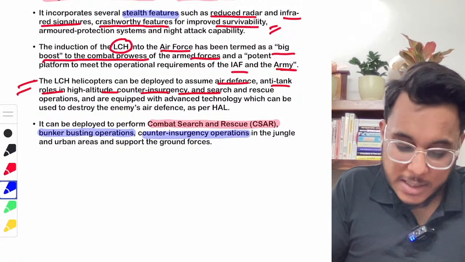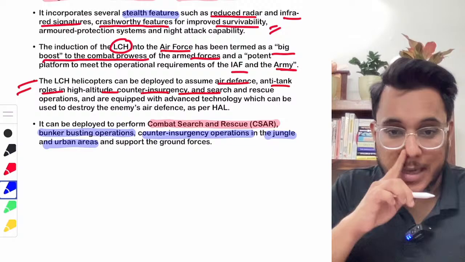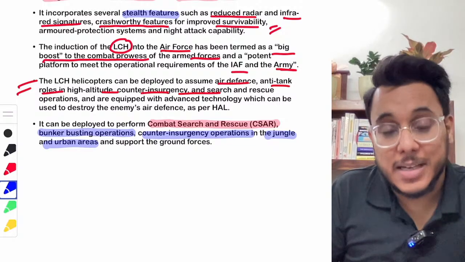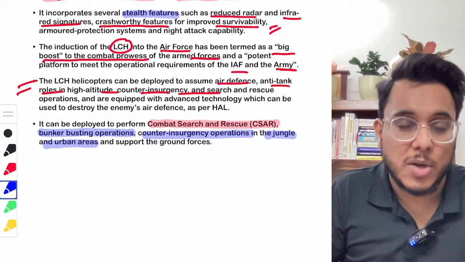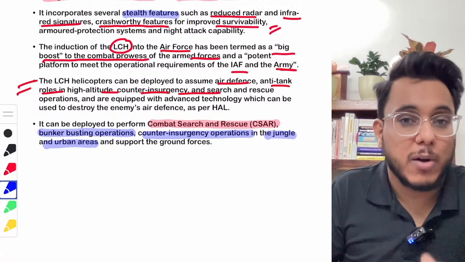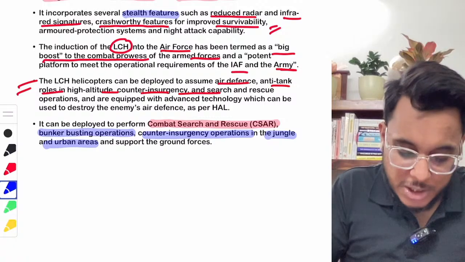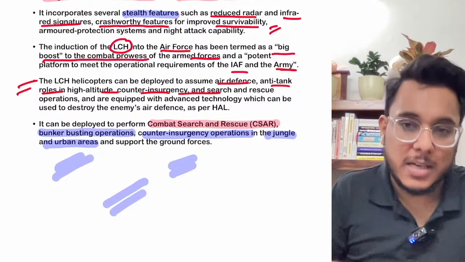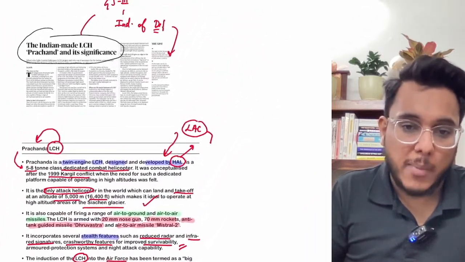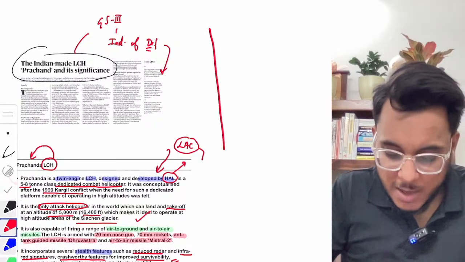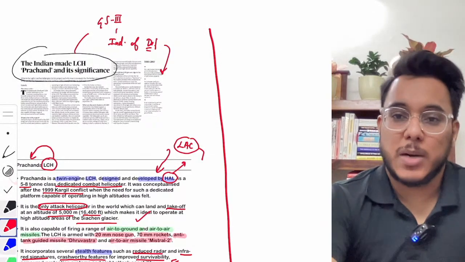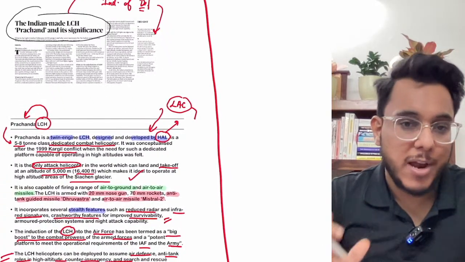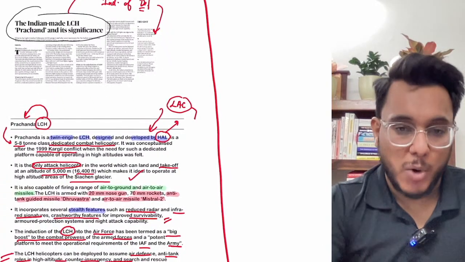Fine. Counter insurgency operations in jungle and urban areas. In the central part of India there are Naxalite activities, and many times these Naxalites operate from jungle territories. So in the jungle, as well as in urban areas, the LCH Prachand can provide ground support. So this is, guys, all about this article, and all the details about the LCH Prachand have been covered here. You don't need to go beyond the scope of what we have discussed here from your examination point of view.